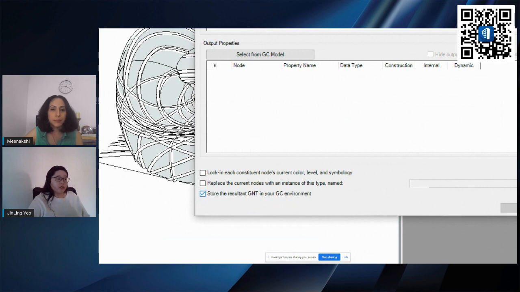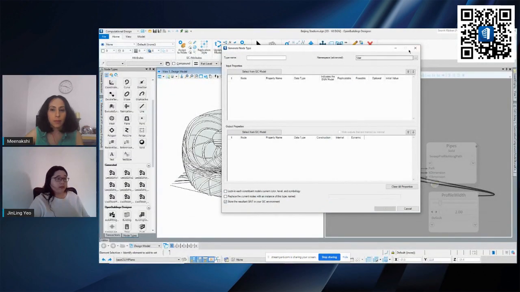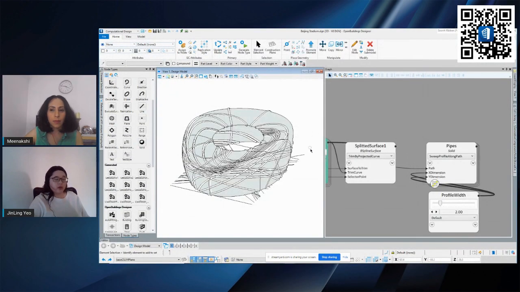So you can actually use this node. If let's say it is using a similar panel, it's just that the dimension maybe differs, you can actually use this. As long as you have this check when you're creating the node, it will be available whenever you create a new DGN file.